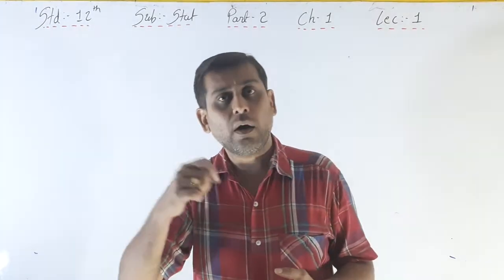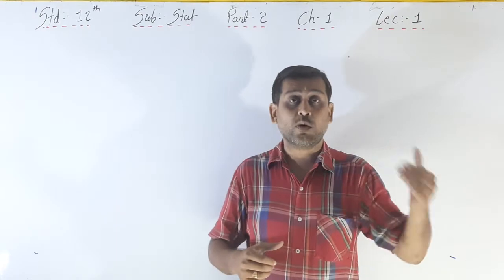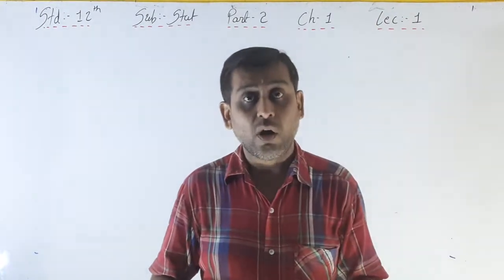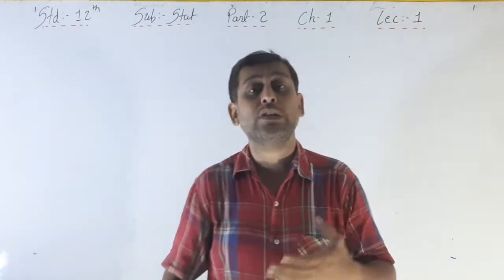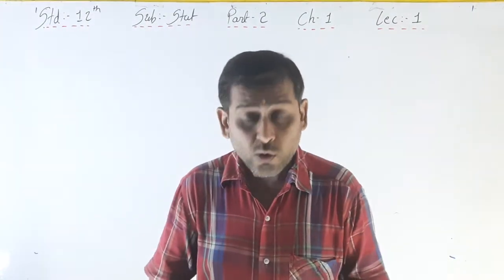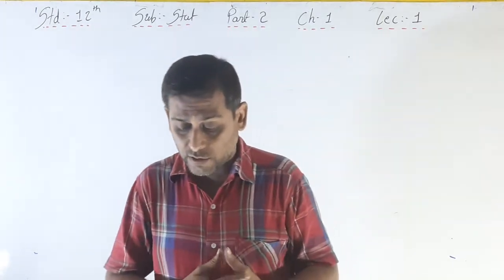Chance to come head, chance to come tail, okay? Chance to win a match, or chance to lose your match, okay? So it will be a chance, right? It is known as chance.